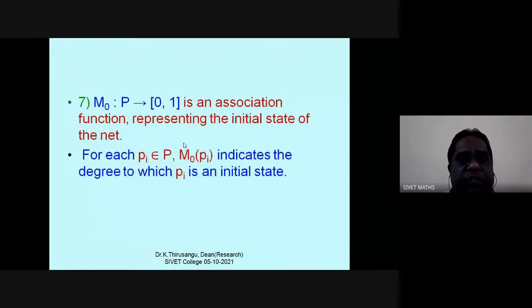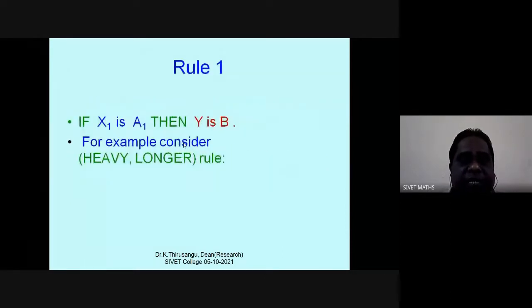Simply, for example, if x1 is a1, then y is b. Suppose in the case of summer, if the room temperature is high, what will happen?